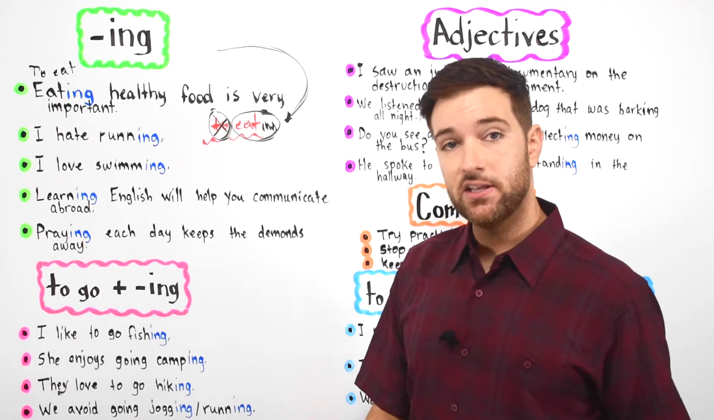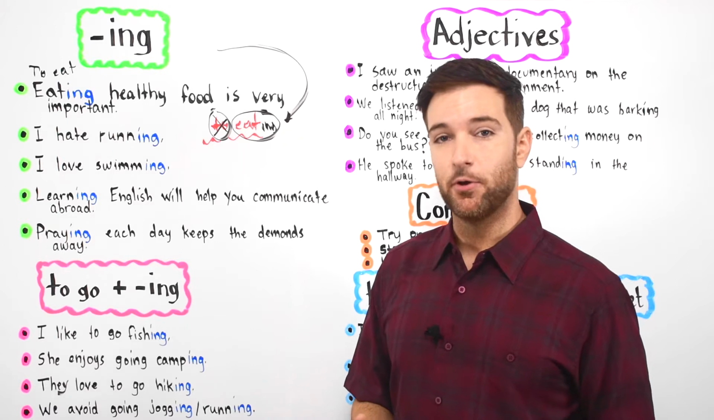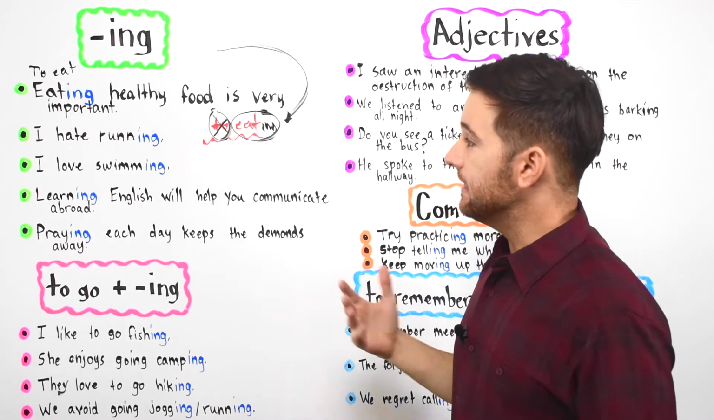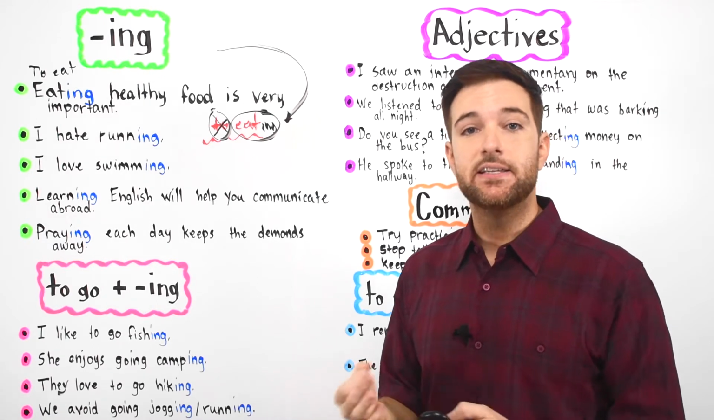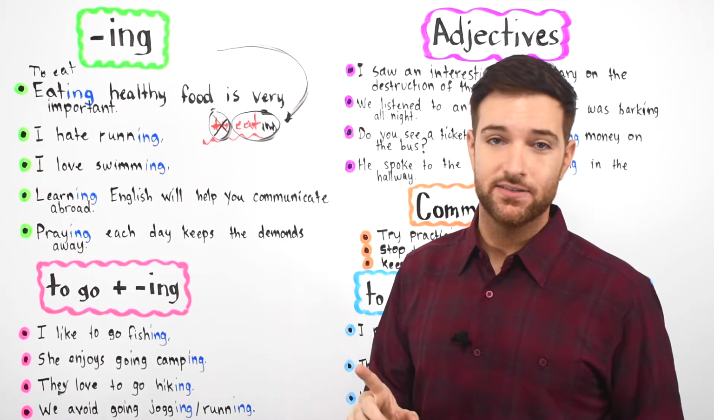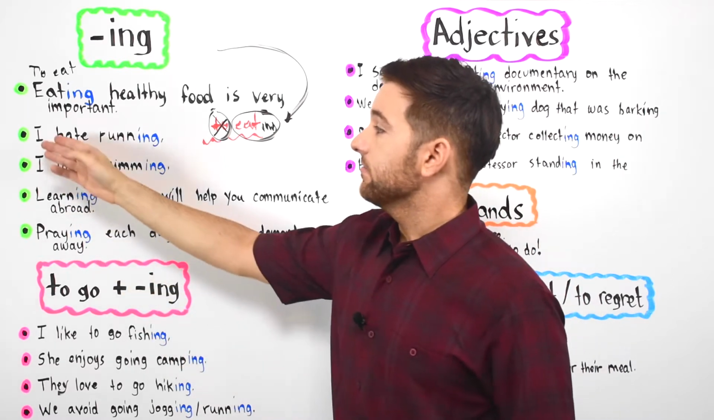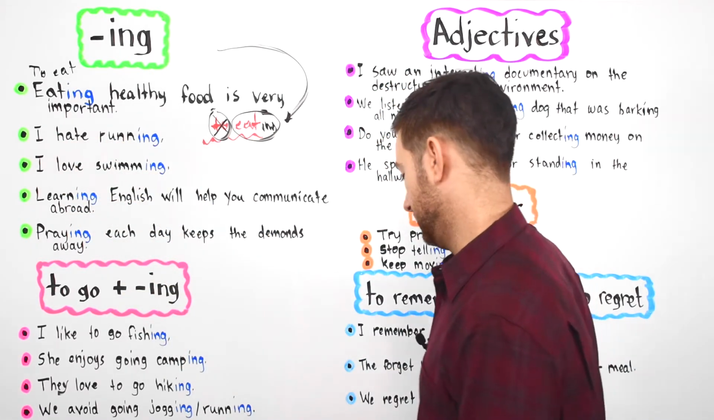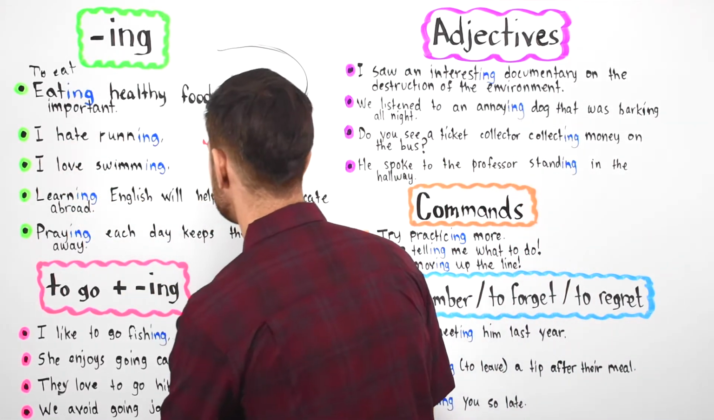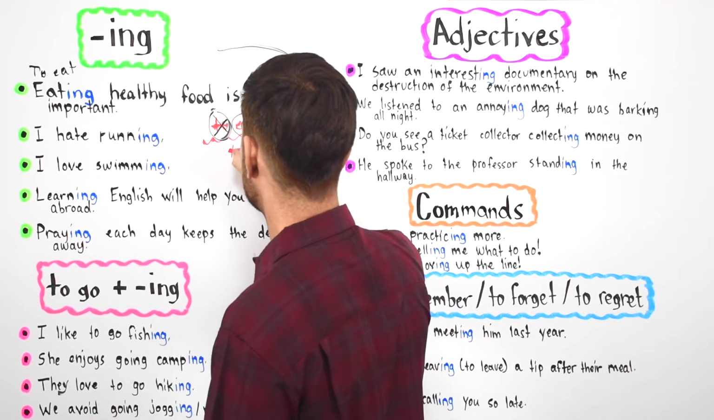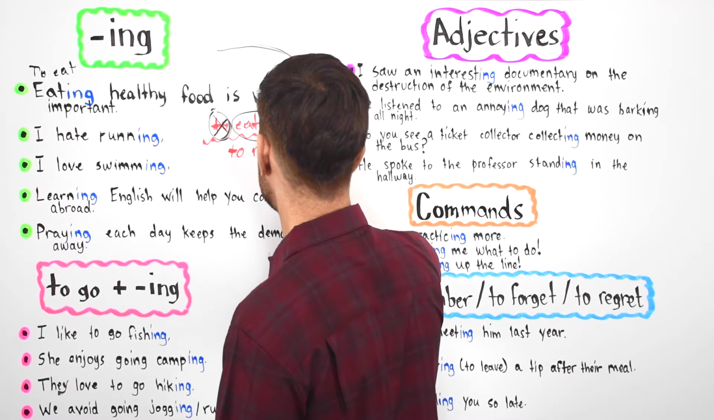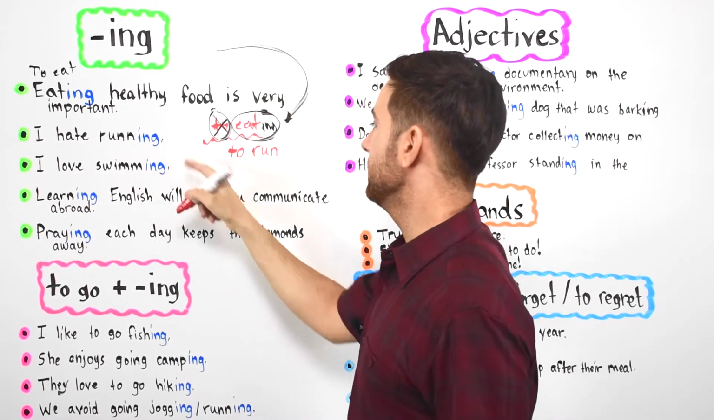So let's go ahead and look at some other examples. So we have eating healthy food is very important, and you can see that the noun eating is describing an action, but it's not considered a verb. And then we have I hate running. You know that running comes from the verb to run. So I'll write it here, to run, R-U-N, running.